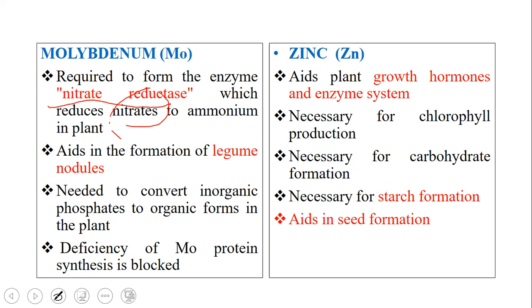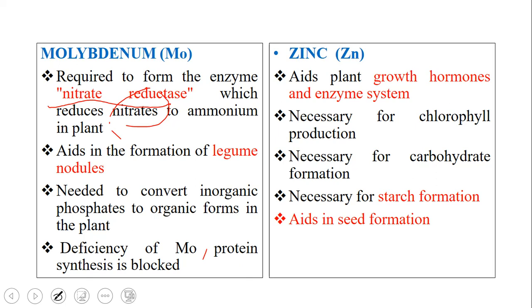For the production of this enzyme, molybdenum is required. It aids in the formation of legume nodules, and is needed to convert inorganic phosphate to organic forms in the plant. If there is a deficiency of molybdenum, then protein synthesis is blocked. Molybdenum and nitrogen are connected indirectly. If any nutrient is deficient in the plant, other processes will definitely be affected.